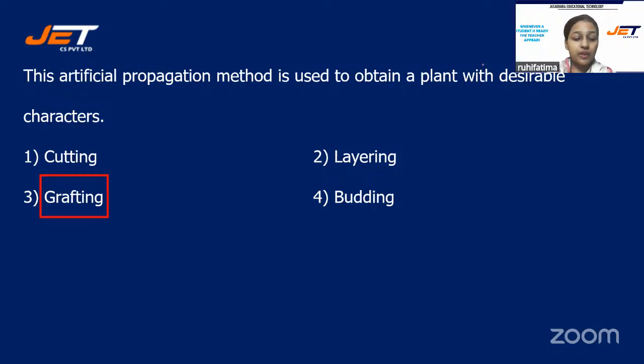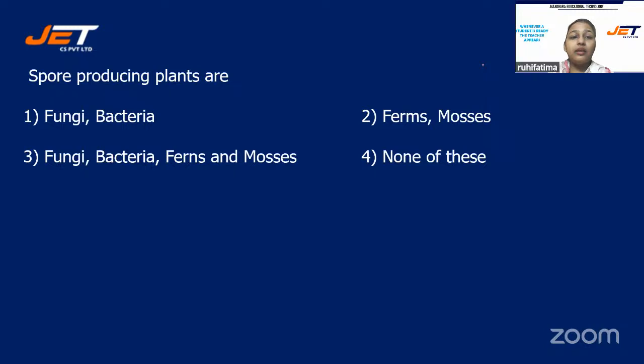Well done, students. I'm not able to take your names because they are sliding very fast on the screen. But maximum of you are correct. Next question. Spore producing plants are, and your options are number one, fungi and bacteria, number two, ferns and mosses, number three, fungi, bacteria, ferns, and mosses, or is it number four, none of these?